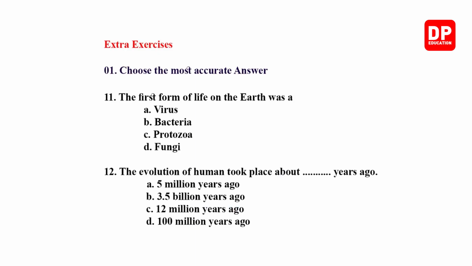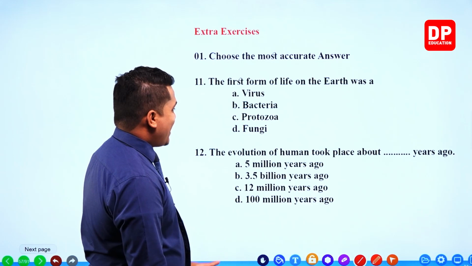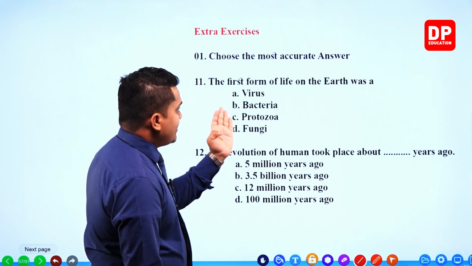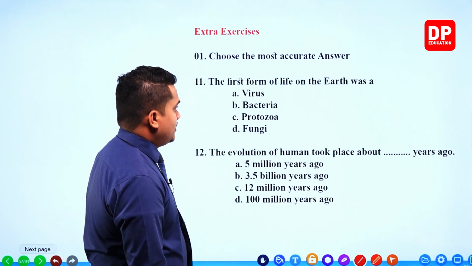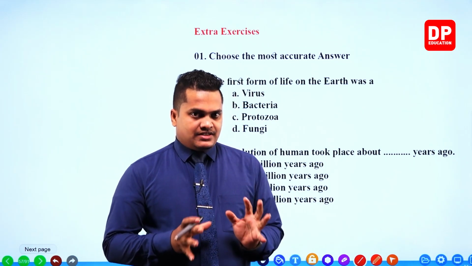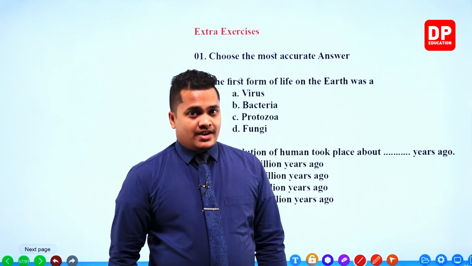The first form of life on the earth was a virus, bacteria, a protozoa, or a fungi. We discussed that the first form of life was a unicellular bacteria, my dear children.